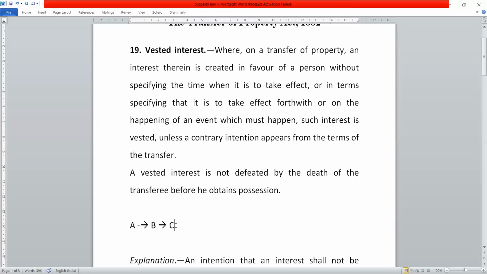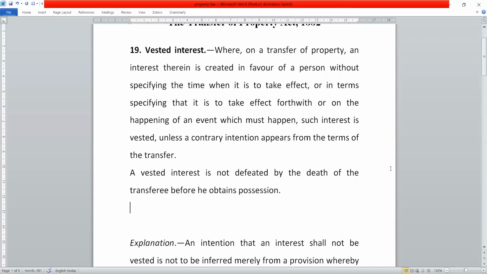It happens. That is inevitable. Therefore, B has a vested interest in the property because this condition is definitely going to happen, or is a condition which must happen.